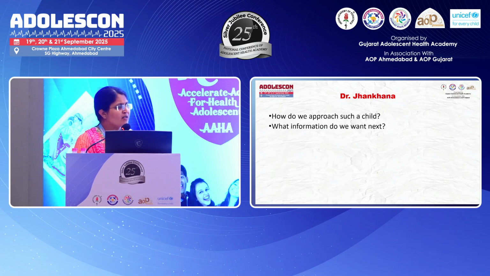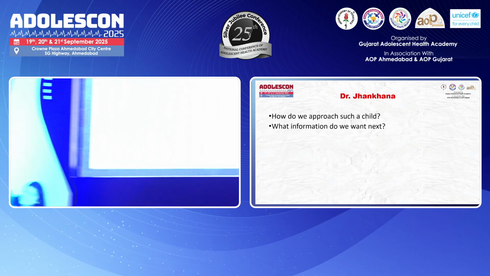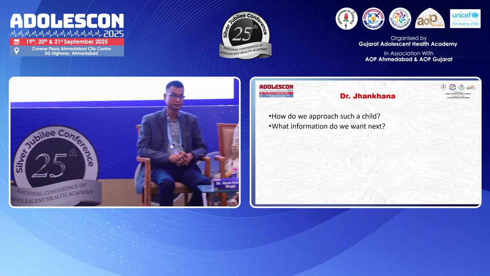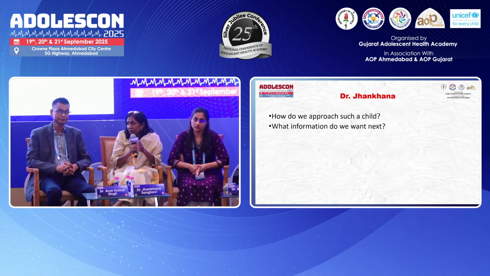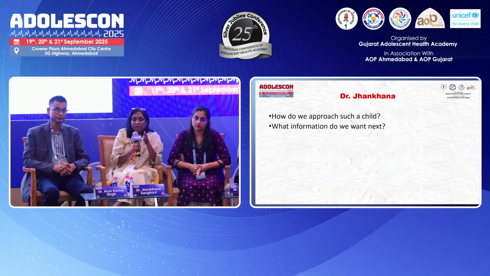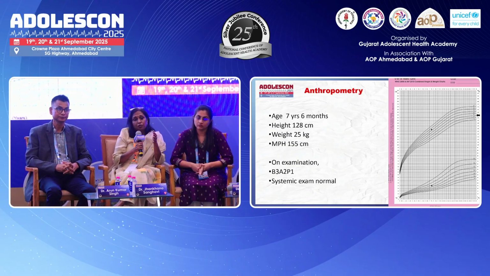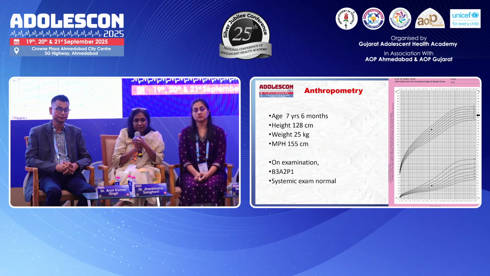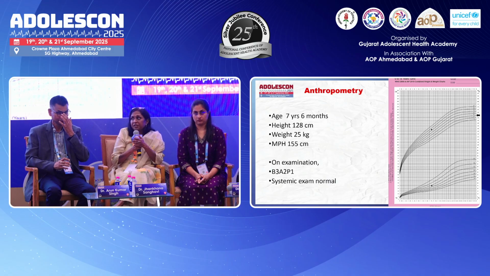So Jankhana ma'am, we have got a 7.5-year-old kid. How do we approach this child, and what information do we need next? This is a 7.5-year-old child growing fast according to the mother, with breast pain. So first I would like to have anthropometry. I also want to know the mid-parental height, to know the target height, and SMR staging. Examination-wise, this is B3, A2 and P1. So the breast is fully developed, and systemic examination to rule out any systemic diseases.